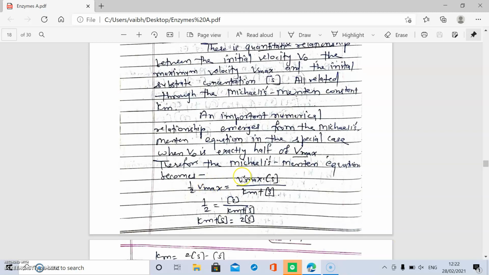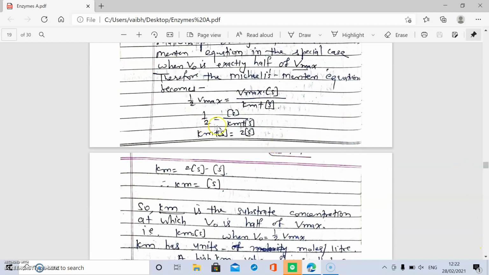Then this Vmax gets cancelled. Half is equal to substrate concentration divided by Km plus substrate concentration. Then cross multiplication: Km plus S and 2S. Km equals 2S minus S, this gives Km is equal to substrate concentration.